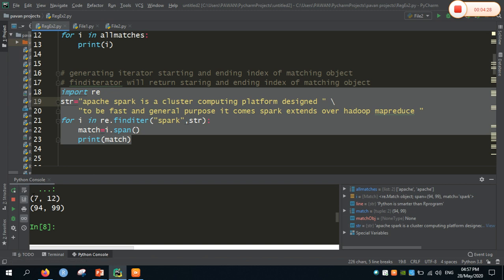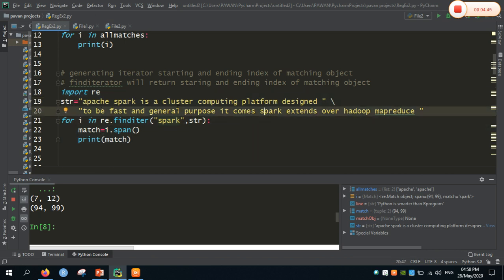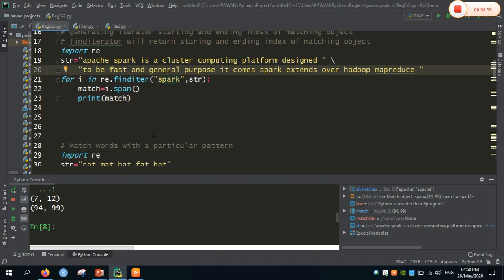So the spark has occurred starting from 7, that is 1, 2, 3, 4, 5, 6 and 7. So this is 7, 8, 9, 10, 11, 12, that is the 12th one. So in the same case, the count will be increased from left to right while searching for the word, and finally the spark had come here. So counting all the words, the next occurrence is at the 94th position. So in such cases the finditer method is used to find the given word in a particular string.